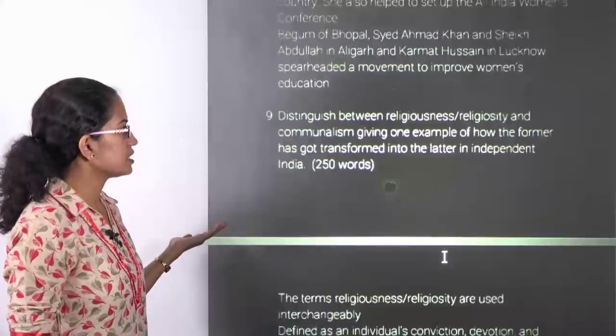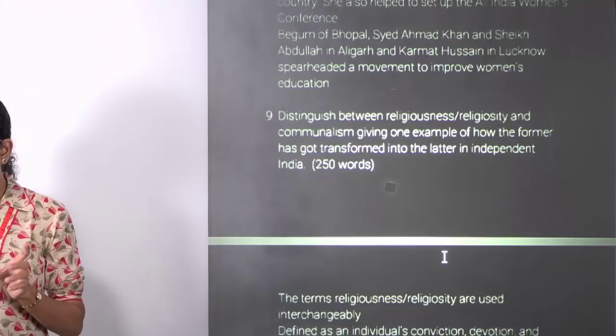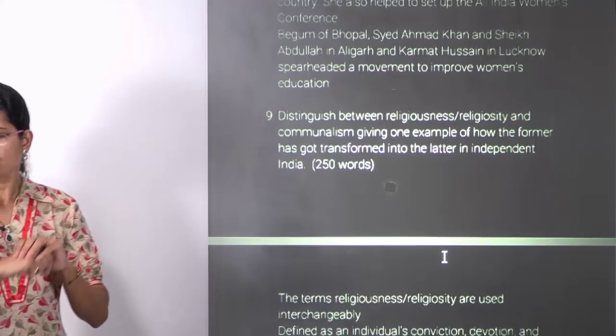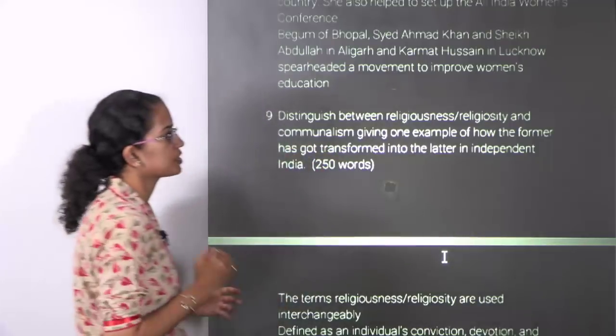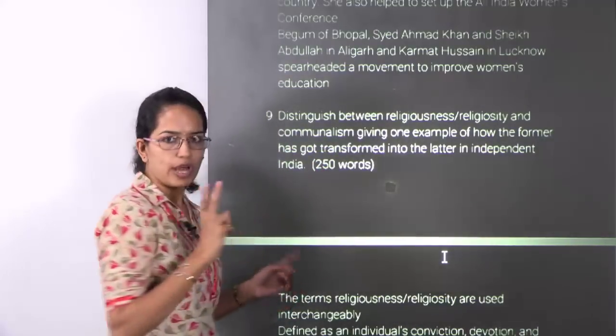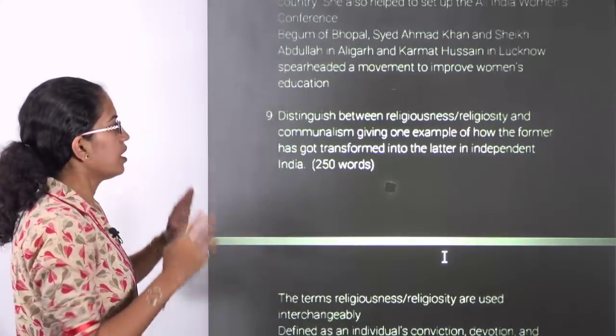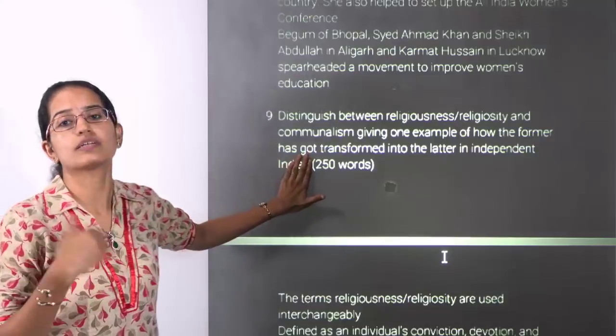The next question is a very important question and a very kind of controversial question. Here the question says you have to distinguish between religiousness and communalism, giving one example of how the former has transformed into communalism over a period of time.